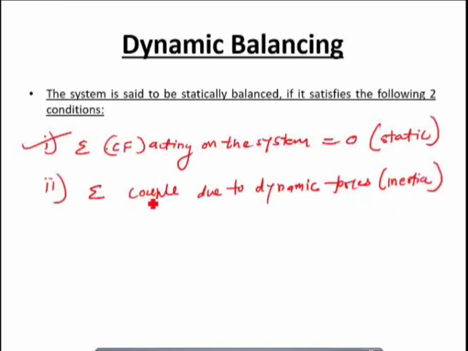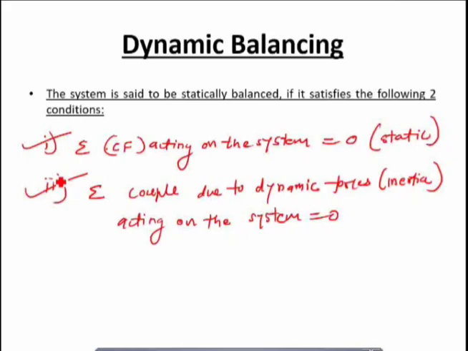So the couple due to the dynamic forces acting on the system should be equal to 0, and the centrifugal force acting on the system should be equal to 0, that is, the static forces. So both the forces acting on the machine, the static forces as well as the dynamic or inertia forces, should be balanced. If both these conditions are satisfied, the system is called a dynamically balanced system, and a dynamically unbalanced system will have vibrations induced in it and the system may fail.